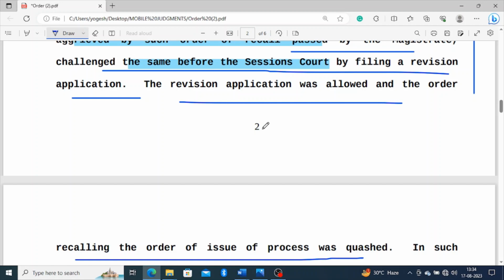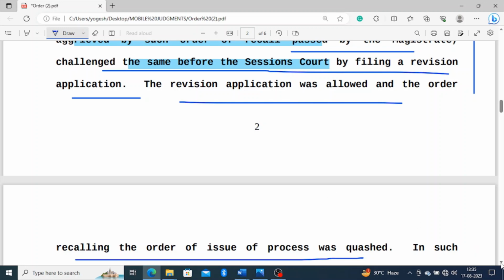Aggravated by that action, the complainant filed a revision petition, which was allowed, and as a result the recalling order of the magistrate was quashed. It means the accused again had to face the trial after this legal battle, since the order of recalling was set aside.